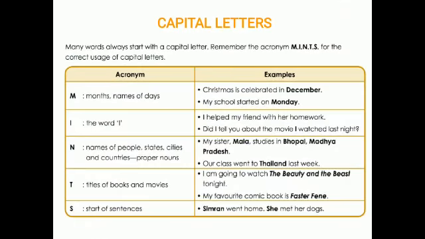The first one we are going to see here is capital letters. So where are the capital letters used in English writing? Many words always start with a capital letter. Remember the acronym MINTS for the correct usage of capital letters. So in the table we can see the acronym, the abbreviation for the acronym has been given here, and the examples for the use of capital letters